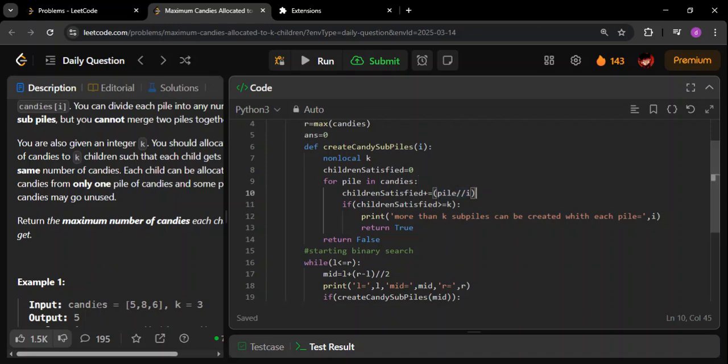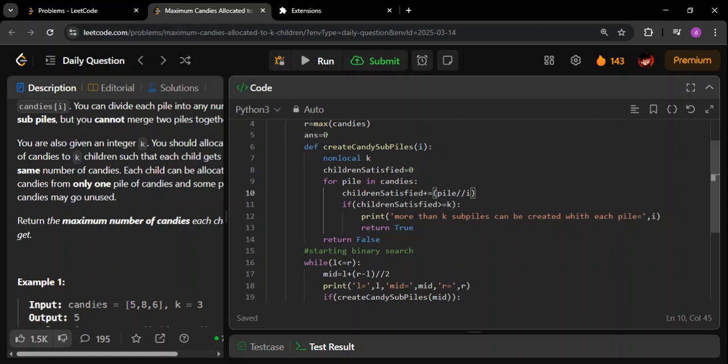What is integer division? For example, let me take the case of 10 divided by 8. If you do 10 divided by 8, the answer will come as 1. It will not be like 1 point something, it will just be 1, because it is integer division. So only the integer part of the answer will be retained. In Python, double slash gives integer division. If you are following in Java, then maybe you have to convert this to integer.